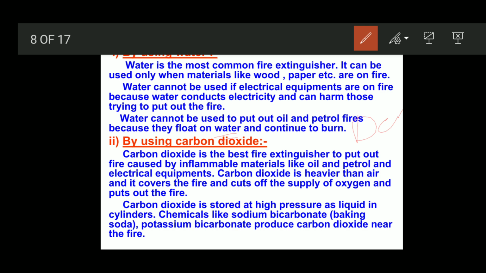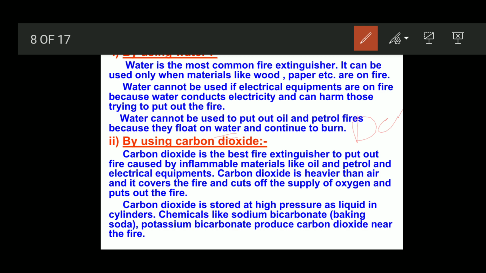Another method that we can use is carbon dioxide. Carbon dioxide is the best fire extinguisher to put out fire caused by inflammable materials like oil, petrol and electrical equipment. I told you that water we cannot use on oil fires or electrical appliances. Other than that, we can use carbon dioxide.